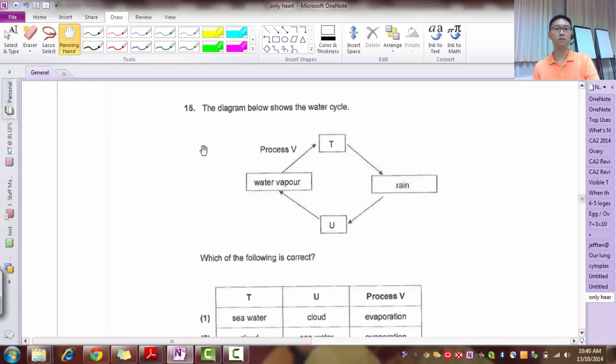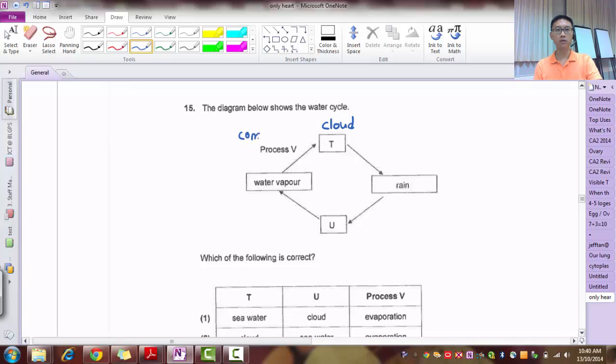Alright, question 15. The diagram below shows the water cycle. Which of the following is correct? I've got water vapor, process V, and then something T here, and then after that rain, and after that something here, and then water vapor again. So water vapor goes through a process and then becomes rain. Rain comes from cloud, so T is most likely cloud. Let's write it down first. What is the process from water vapor to cloud?